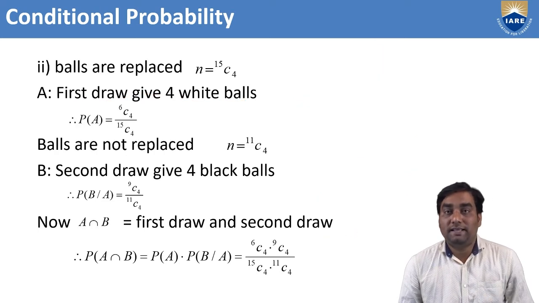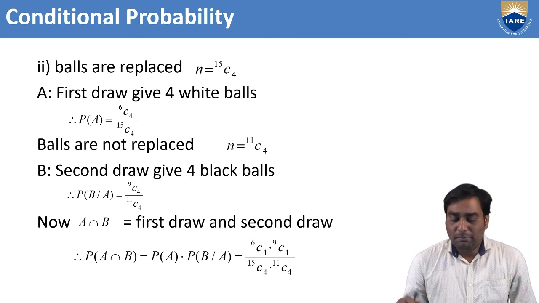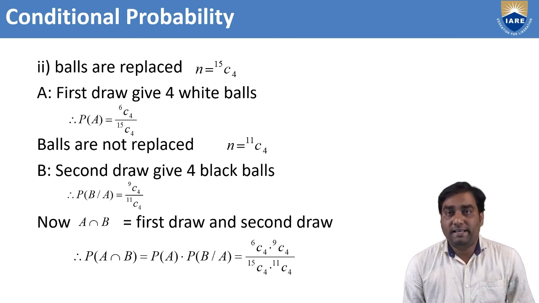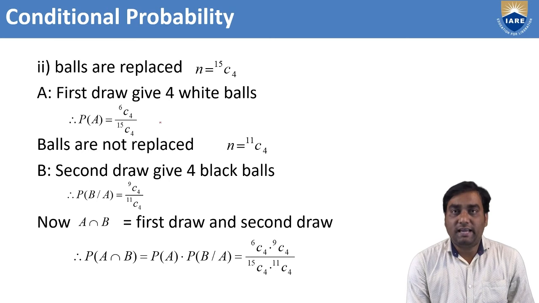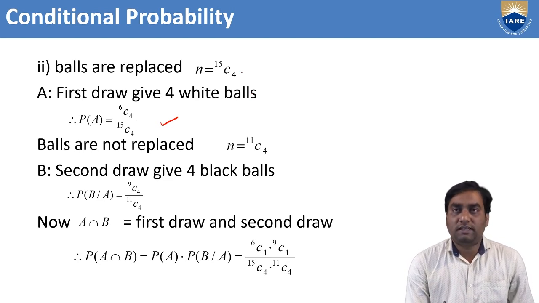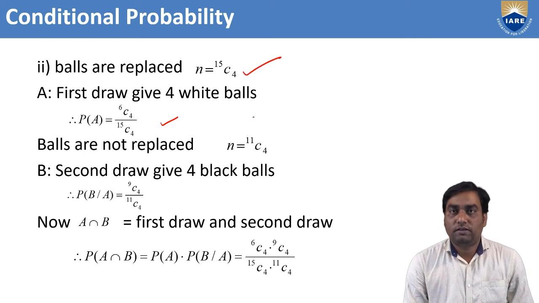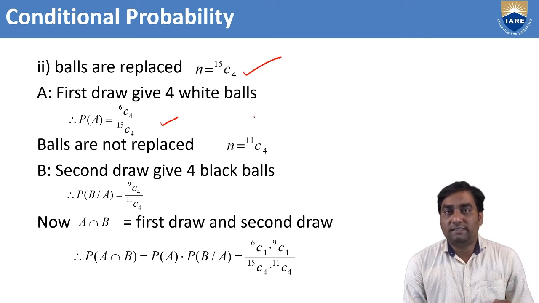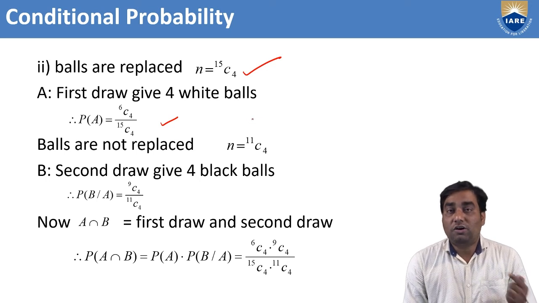But in the balls not replaced case, P of A is the same because it is the first draw giving 4 white balls. When you draw the balls in the first draw, there is no replaced or not replaced case. The total number of balls is 15C4. But while you are drawing the second color ball, B, balls are not replaced, which means 4 balls are already gone.